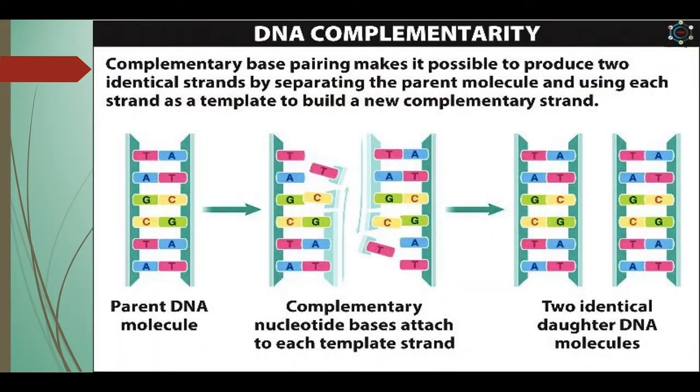After this, now you can see here the DNA complementarity. Complementary base pairing makes it possible to produce two identical strands by separating the parent molecule and using each strand as a template to build a new complementary strand. So here you can see the parent DNA molecule, which forms the complementary nucleotide bases attached to each template strand, and then it forms the two identical daughter DNA molecules. This process is known as replication.